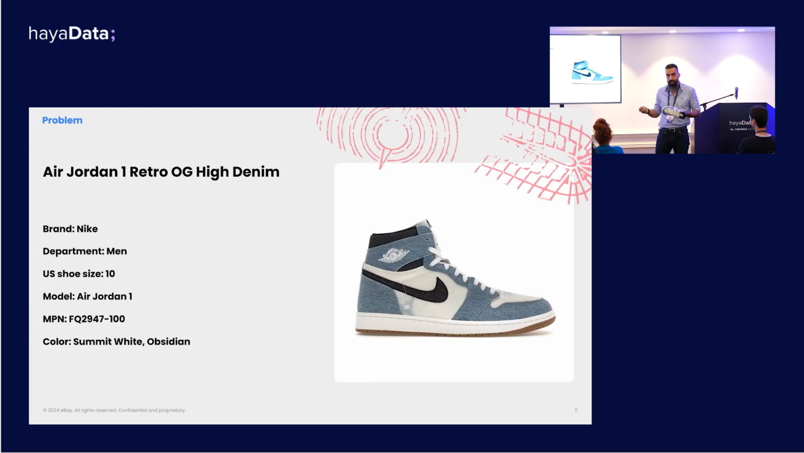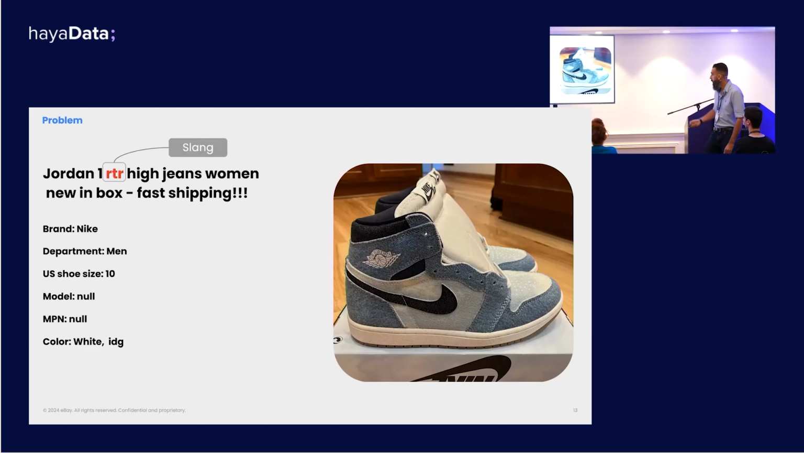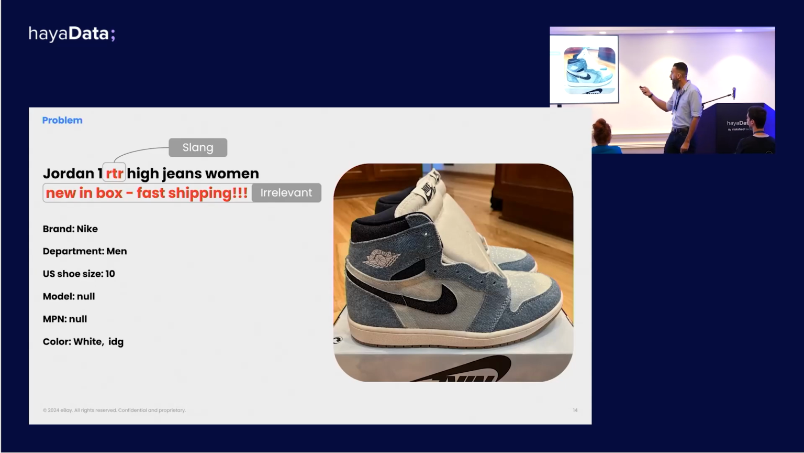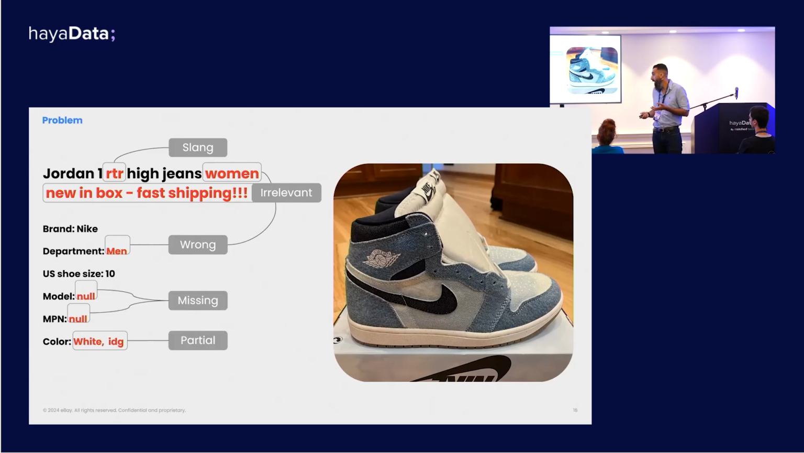But as you can probably guess from the fact that I'm standing here today, reality is a lot more noisy. Sellers often use slang in their listings, like RTR instead of retro. They provide information irrelevant to the type of shoe that they're trying to sell. They provide wrong or even contradicting information within the same listing. And as the average person, I don't necessarily know what an MPN is, right? Let alone be able to find it and correctly provide it in the listing.